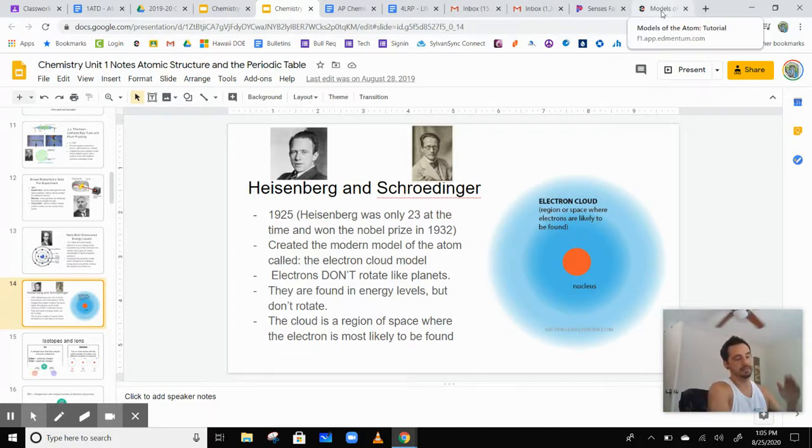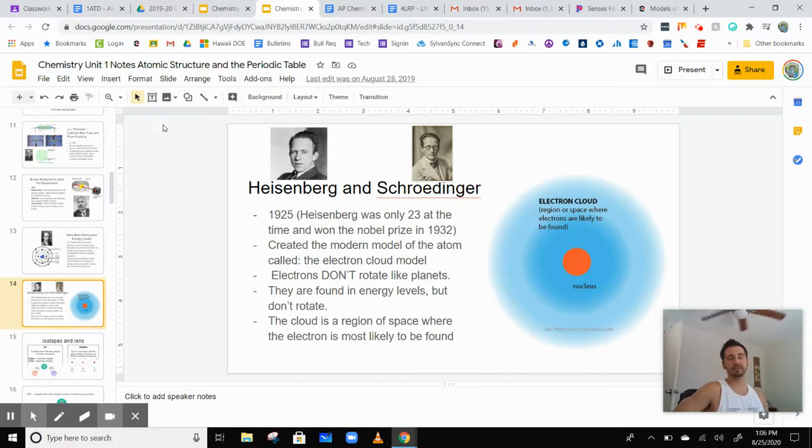In the Plato thing, they only talk about Schrodinger, but I like to talk about Heisenberg too because Heisenberg was part of this work. This happened in 1925, and Heisenberg was only 23 at the time, and he won the Nobel Prize for this in 1932.